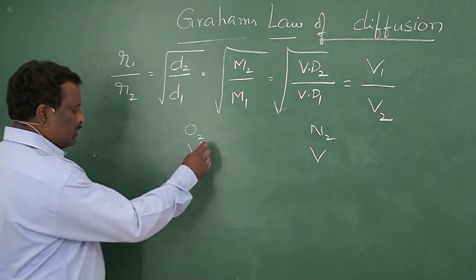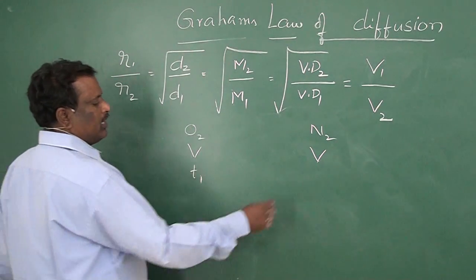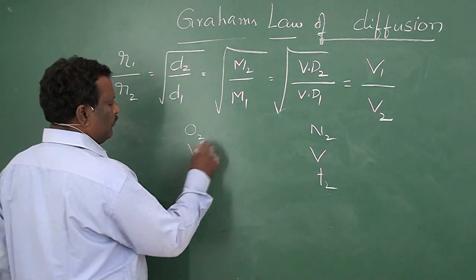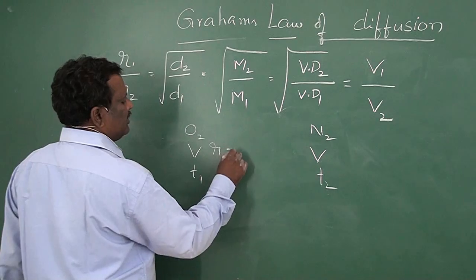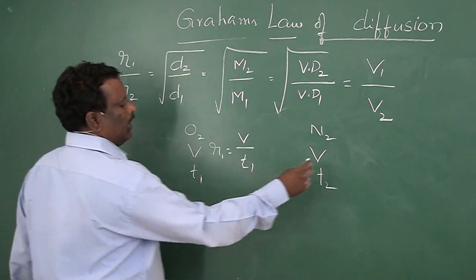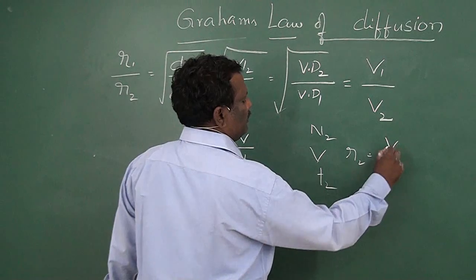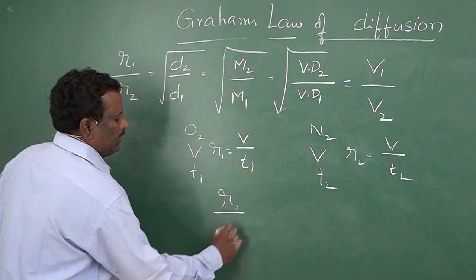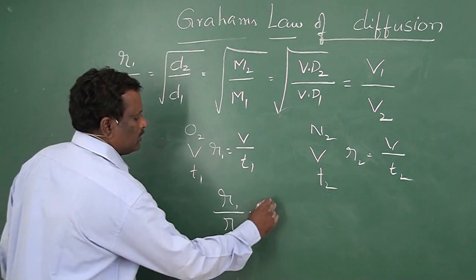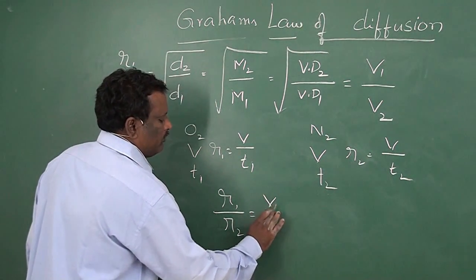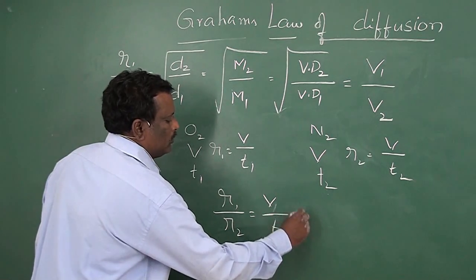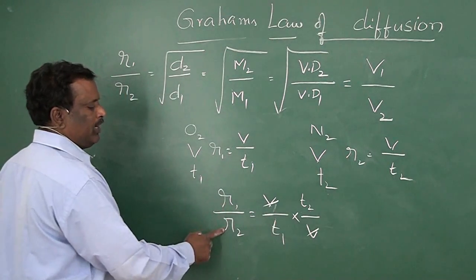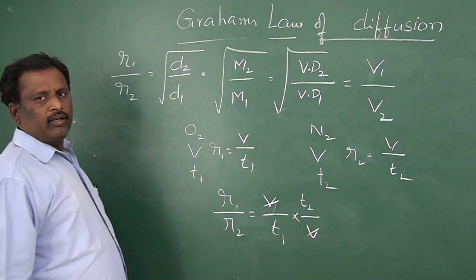So let the time taken for oxygen be T1 seconds and the time taken for nitrogen be T2 seconds. Then the rate of diffusion of oxygen R1 is equal to V by T1, and R2 is equal to V by T2. Then R1 by R2 is equal to V by T1 into T2 by V. So V cancels, and R1 by R2 is equal to T2 by T1.